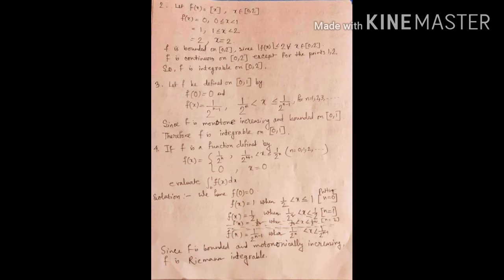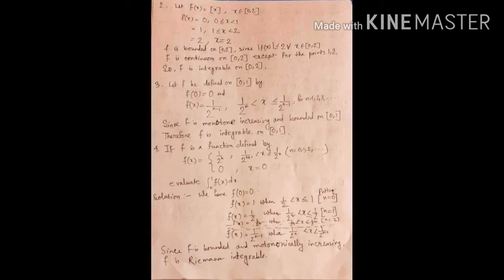So f is bounded on [0, 2] because |f(x)| ≤ 2 for all x belonging to [0, 2], and obviously f is continuous on [0, 2] except at the points 1 and 2. So by the theorem f is integrable on [0, 2].